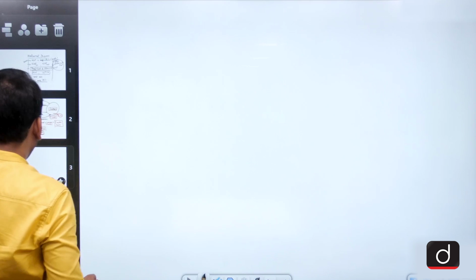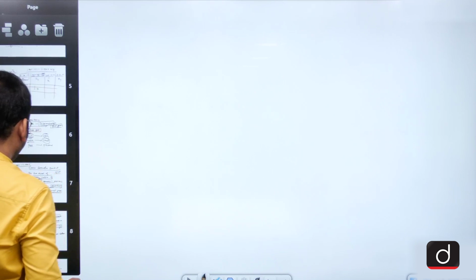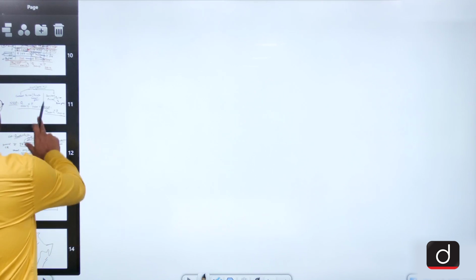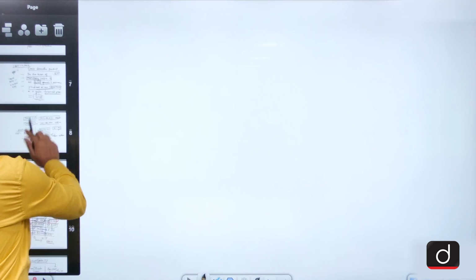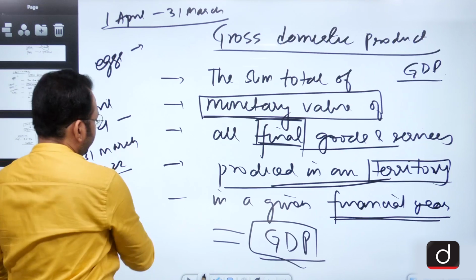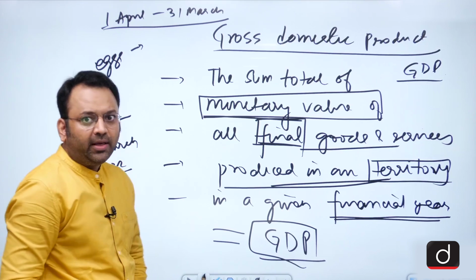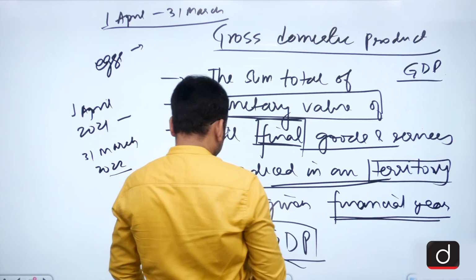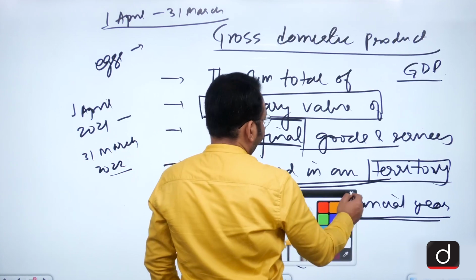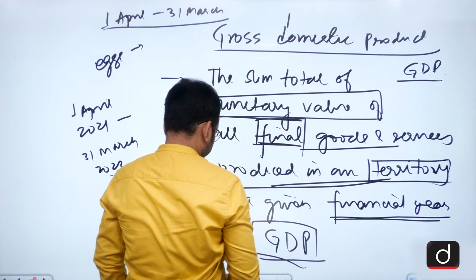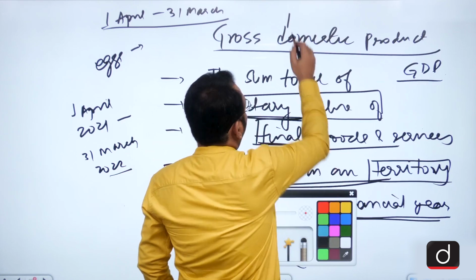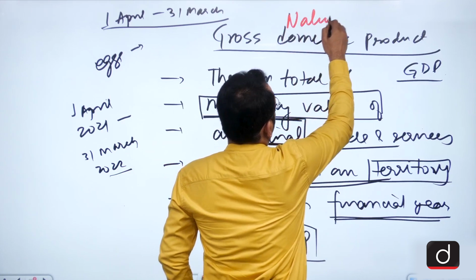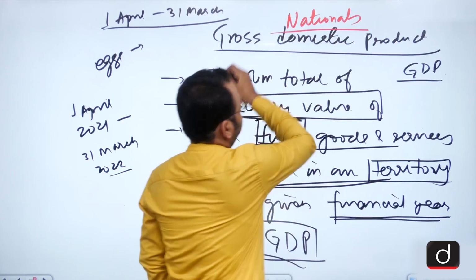Suppose I go back to the old definition of GDP. We talked about the concept of the GDP. Suppose I replace this word domestic with the word nationals.